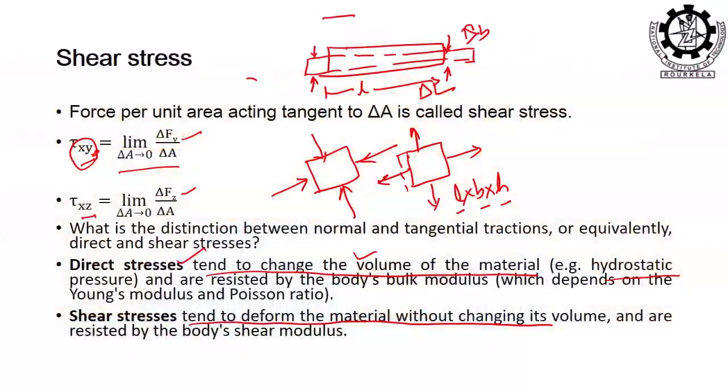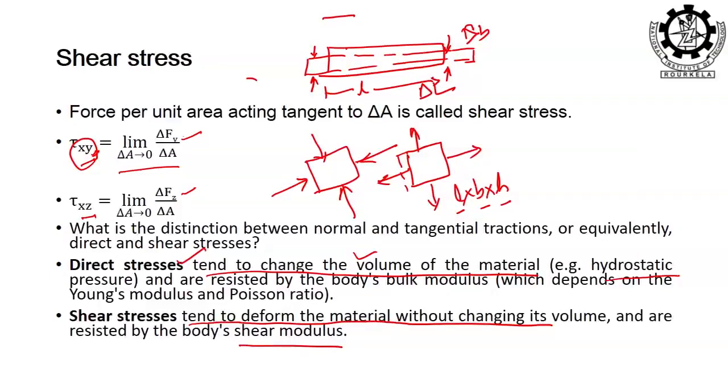But total straining does not occur. Why does it not occur? Because of the hydrostatic stresses. What is the hydrostatic stress? It is uniformly tending either to extend or to compress. In case of shear stress, interestingly, without changing the volume, it changes the shape of the material. It is resisted by the shear modulus, the modulus which resists the deformation.